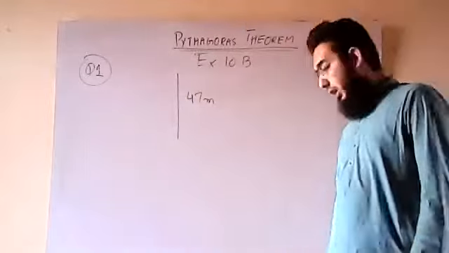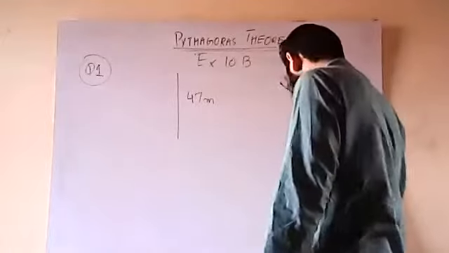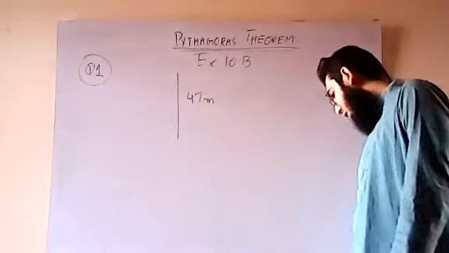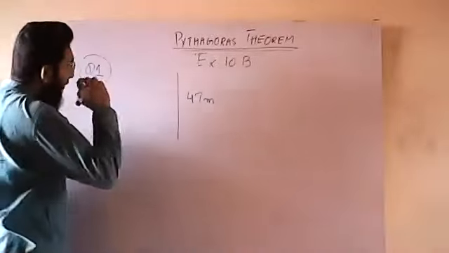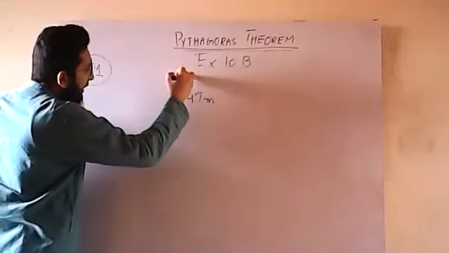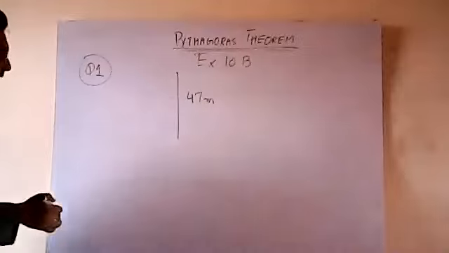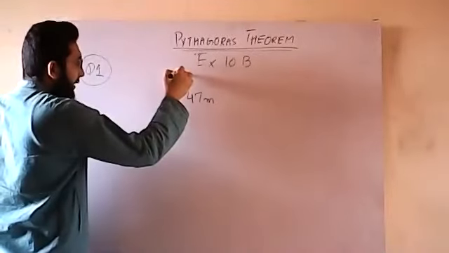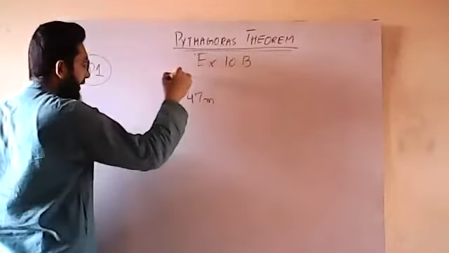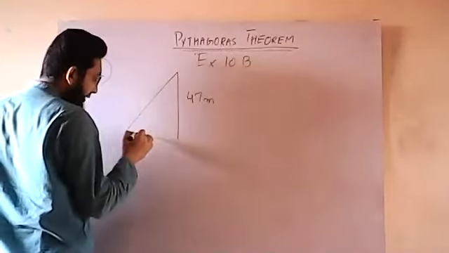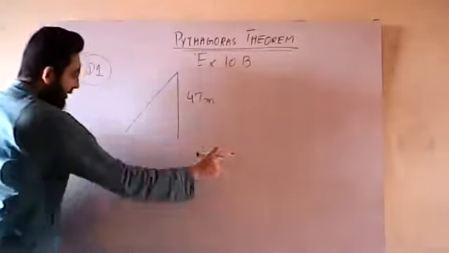After that, he has clearly said that the cables are attached from the top of the post to a point on level ground. How are the cables attached? The cables are attached from the top of the post. This is the top of the post, and they are attached in such a way that they are 18 meters away. They are attached from the top of the post to the level ground. This is the ground level.